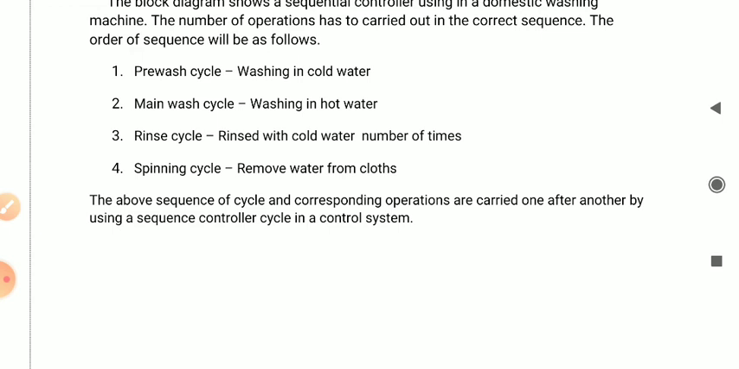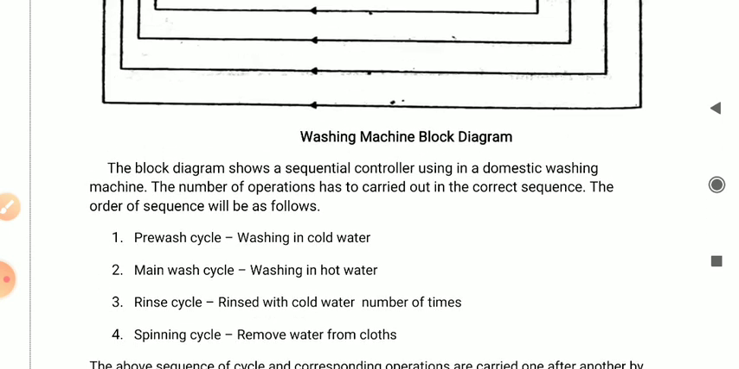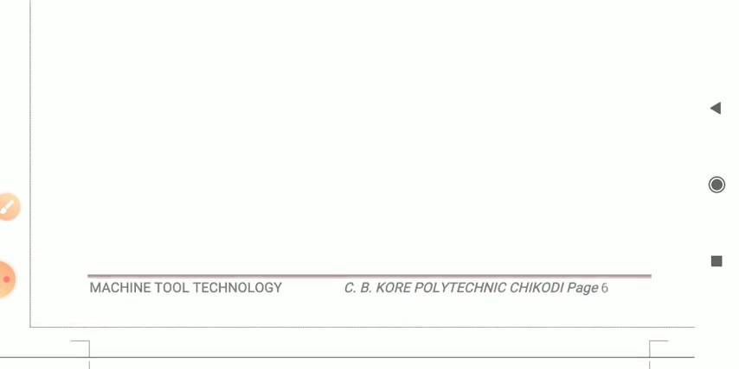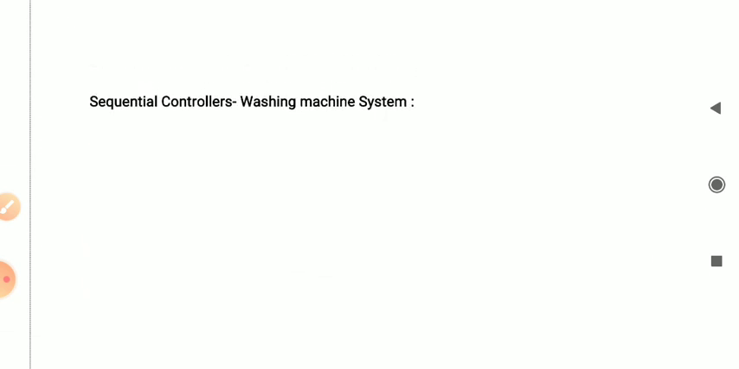So this is a 10 marks question. You just go through this video. This is one of the important questions in your final exam, the washing machine. He may ask to explain the sequence controller, or he may ask to explain the washing machine by using the sequence controller.